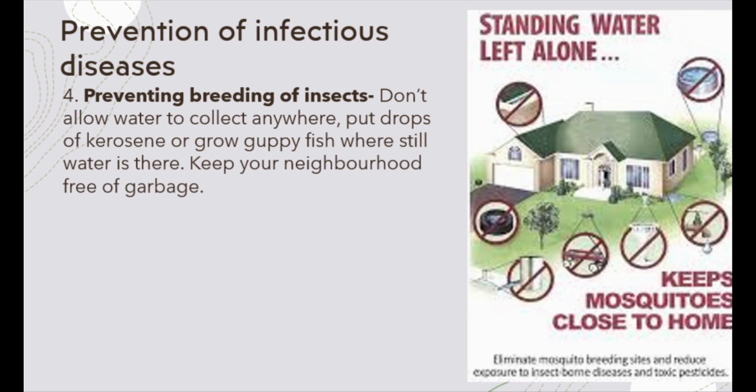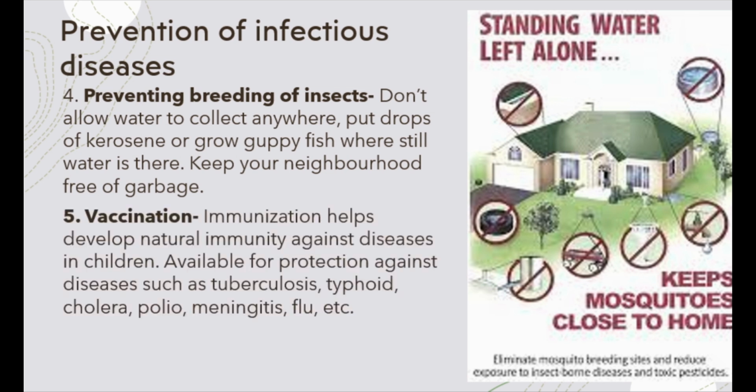To prevent the breeding of mosquitoes in large bodies of water such as ponds where the water cannot be drained out, spreading a few drops of kerosene on the surface of the water helps, as the mosquito will not be able to lay its eggs on the water. Another way is by growing guppy fish in these ponds. It's very important to keep the neighborhood clean and free of garbage so that flies are not attracted and different types of fleas and ticks do not breed there.